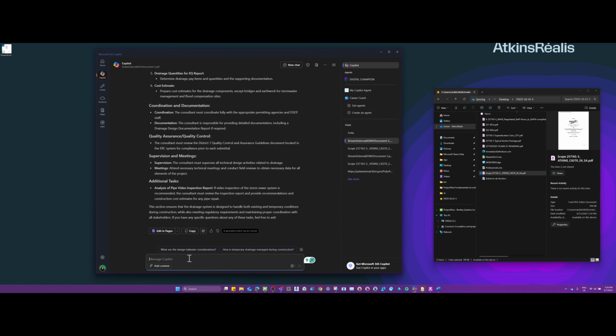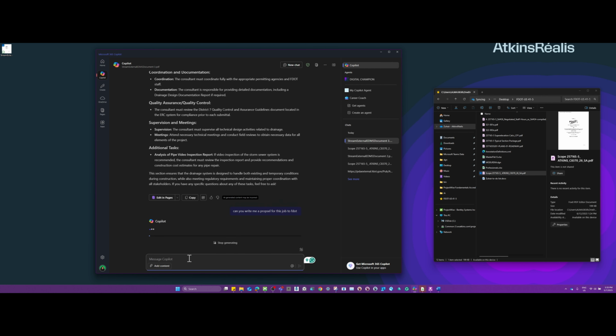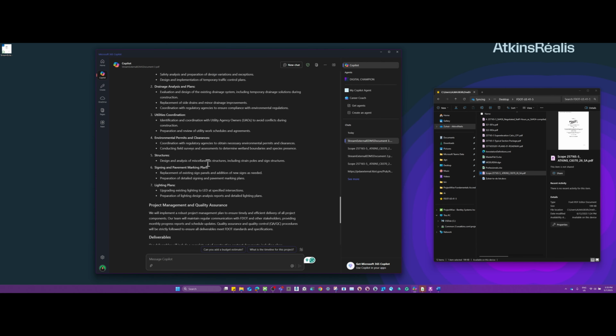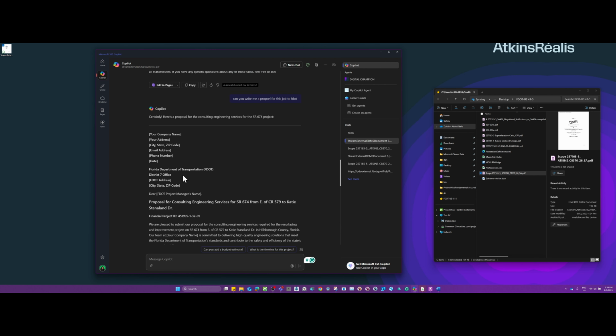So now, let's see, can you write me a proposal for this job to FDOT or something like that. Okay, certainly, here is a proposal for the consulting engineer for this project. Okay, let's do that. So it wrote the proposal here, as you can see, with everything that it can be done.